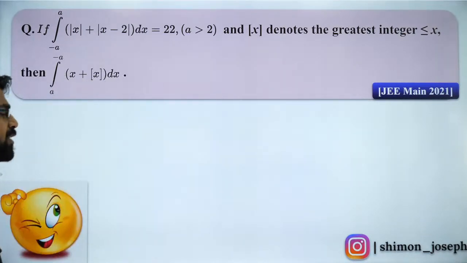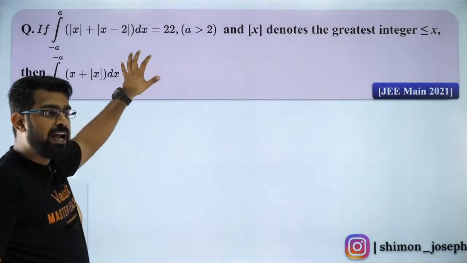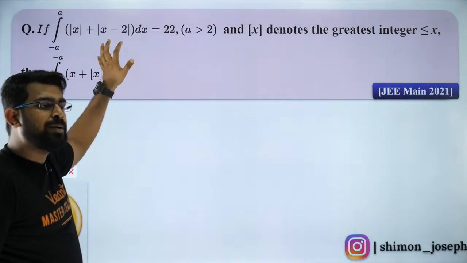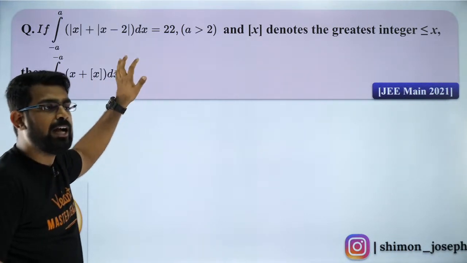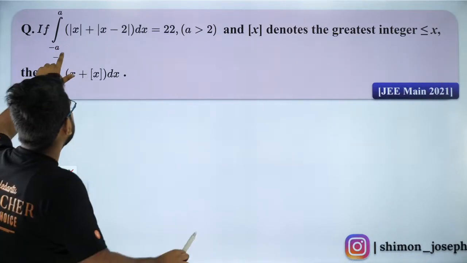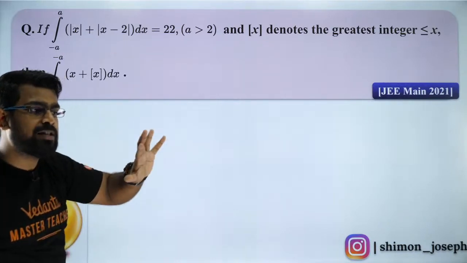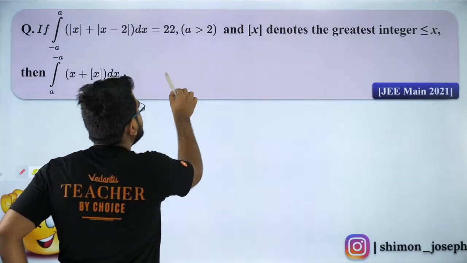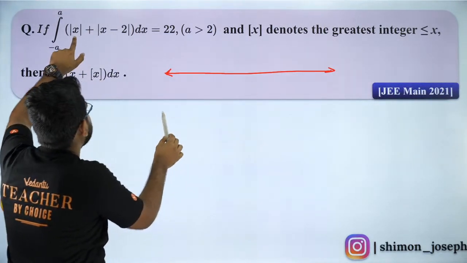Okay, so let's try to solve it, people. Please listen carefully. I want everybody to follow me and let me know if you are getting it. First of all, whenever you have a modulus question, let's draw a number line and see where it changes behavior.